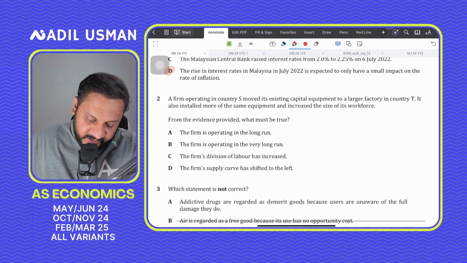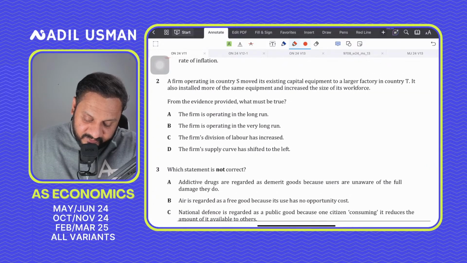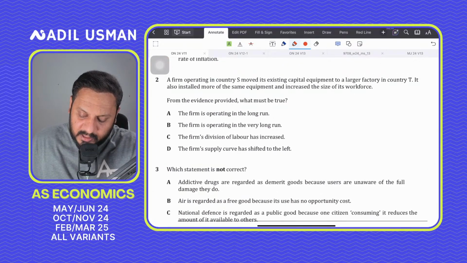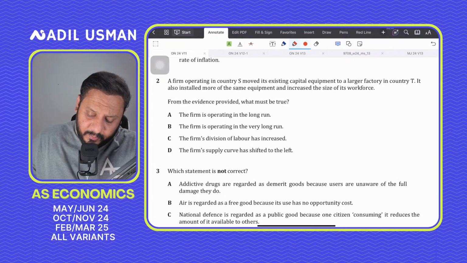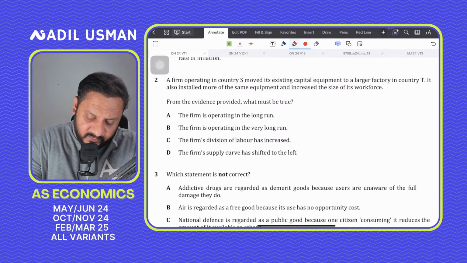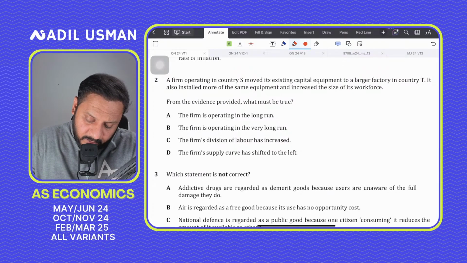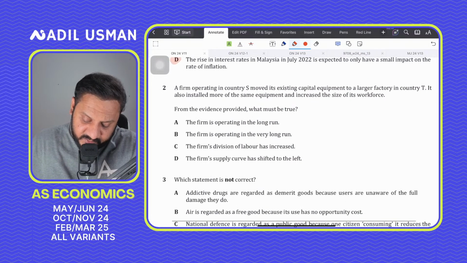Question number 2 says a firm is operating in country S, moves its existing capital equipment to a larger factory in country T. It also installs more of the same equipment and increases the size of the labor force. So the correct answer to question number 2, from the evidence what must be true? The firm is operating in the long run, the very long run. The firm's division of labor has increased. The firm's supply curve has shifted to the left.